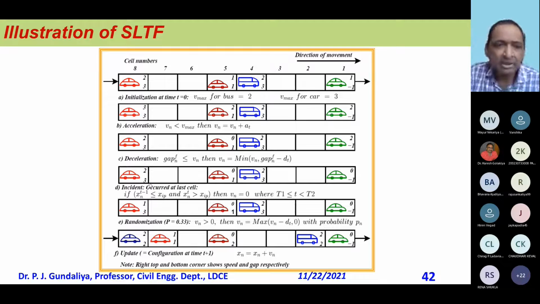So deceleration, and then there is another very important rule. If I don't apply this rule, which is called randomness in my particular model, then everybody just keeps running. Fine, nothing wrong in that, but realistically it is not happening.